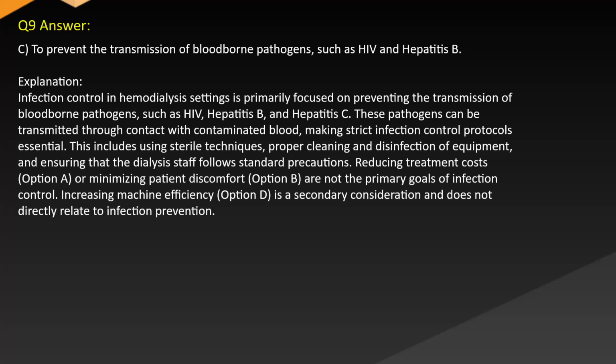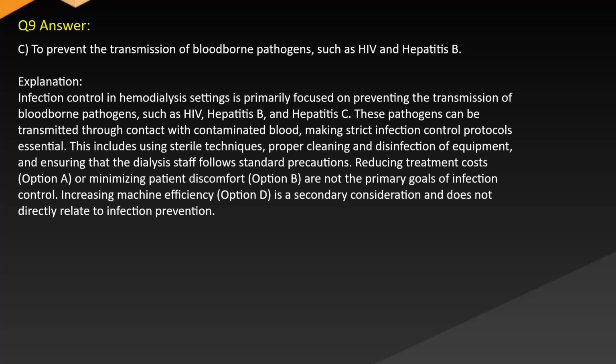Answer: C. To prevent the transmission of blood-borne pathogens such as HIV and hepatitis B. Explanation: Infection control in hemodialysis settings is primarily focused on preventing the transmission of blood-borne pathogens such as HIV, hepatitis B, and hepatitis C. These pathogens can be transmitted through contact with contaminated blood, making strict infection control protocols essential. This includes using sterile technique, proper cleaning and disinfection of equipment, and ensuring that the dialysis staff follows standard precautions.